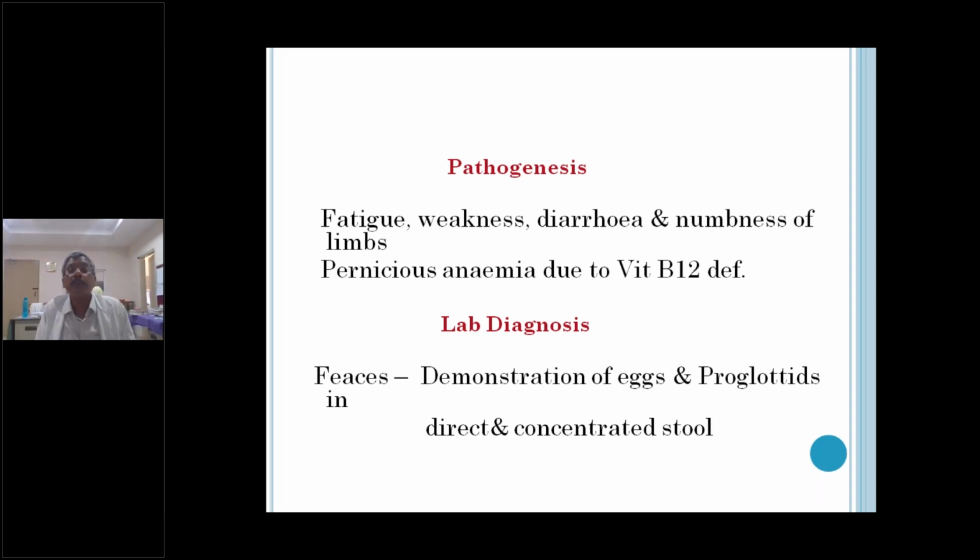The pernicious anemia or megaloblastic anemia. Vitamin B12 deficiency. Why? Because the food and nutrients are present in the small intestine. Suppose the worm continuously takes the food and blood from the small intestine, then all nutrients, vitamins, etc. will be absorbed by the worm, and the patient lands in anemia, blood loss, anemia. That is particularly megaloblastic anemia from vitamin B12 deficiency.